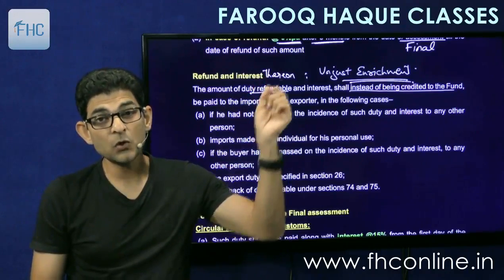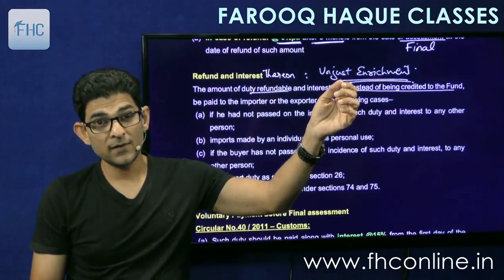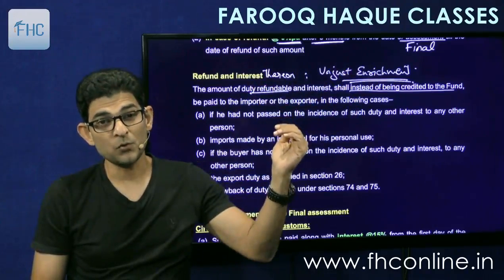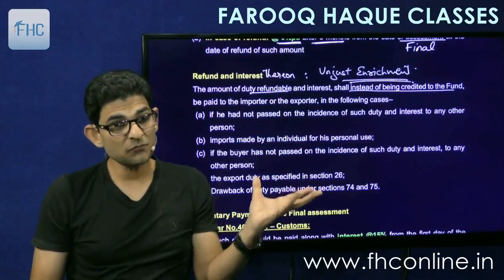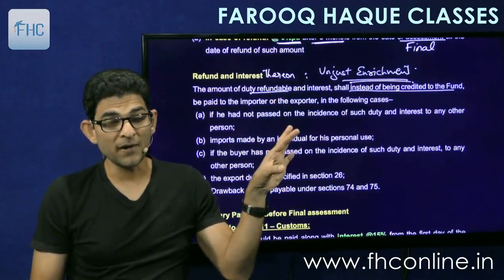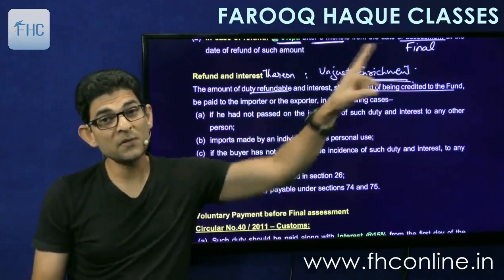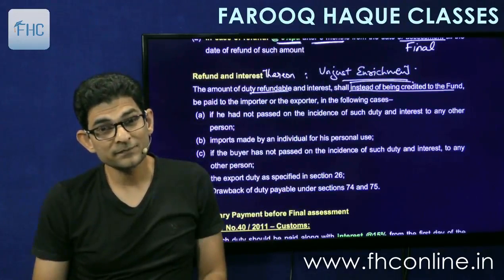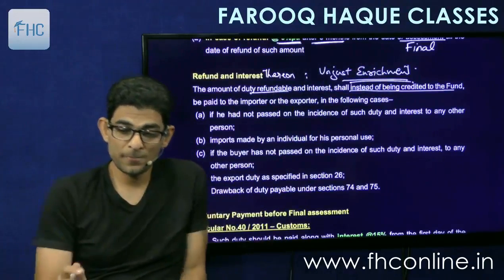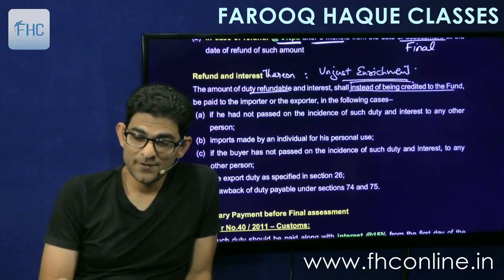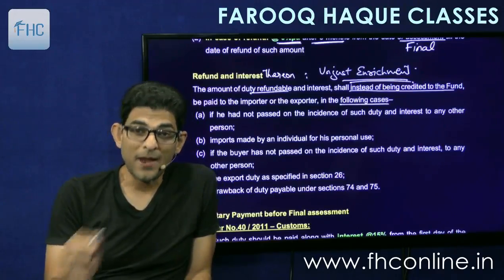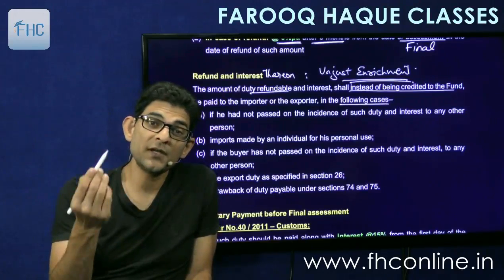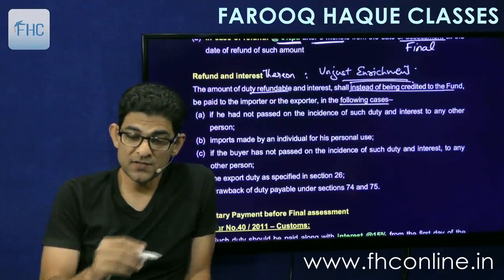It says it will not be credited to the fund but granted to the importer or exporter in the following cases. Means in these following cases it will be granted to the importer, exporter or the buyer. In all other cases it will be credited to the fund. Understood? Good. So it says that in the following cases it will be granted to the applicant and not credited to the fund. So what are these cases?